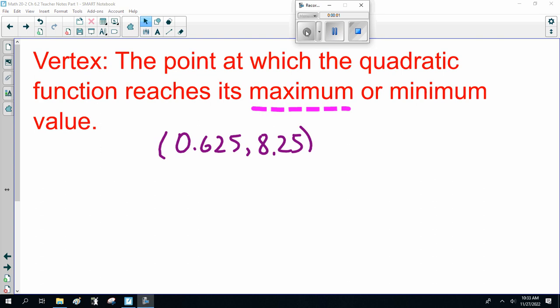Hello, ladies and gentlemen. Welcome back to Math 20-2, Chapter 6, Lesson 2, Properties of Graphs of Quadratic Functions, Part 2. So we just talked about the vertex.